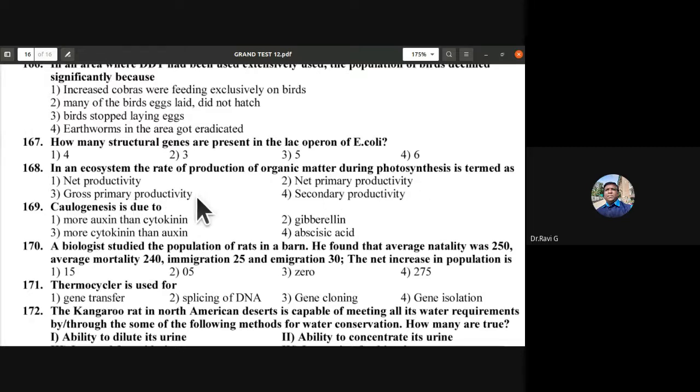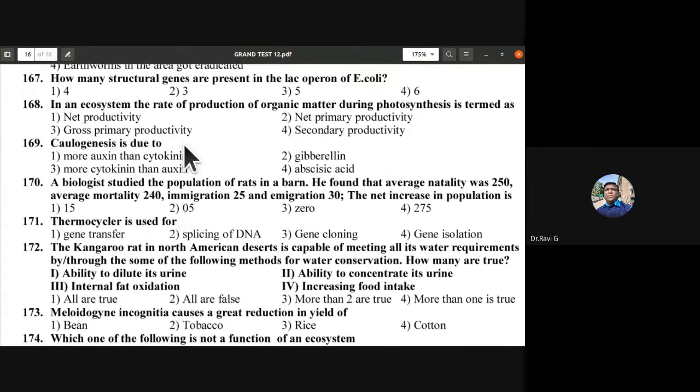So gross primary productivity. Callusing is due to what? So it is due to more cytokinin than auxin. So the lateral buds develop. Okay, so that is due to more cytokinin than auxin. So shoot development happens rather than roots.